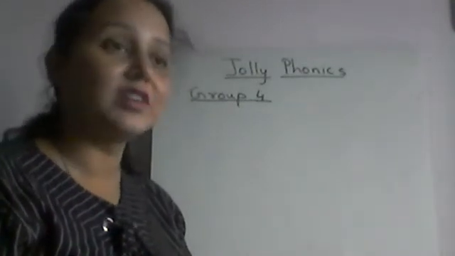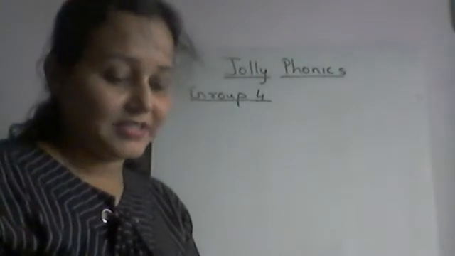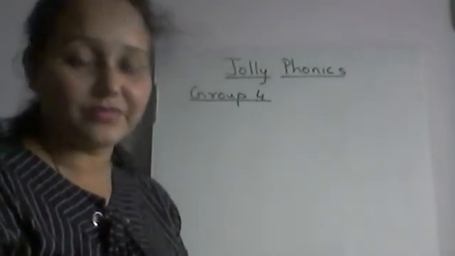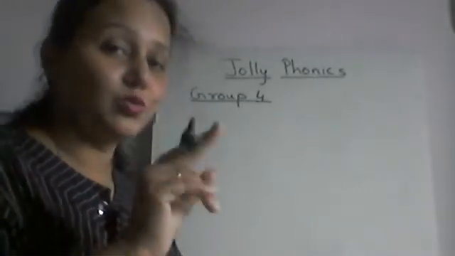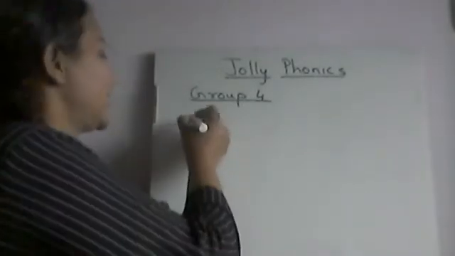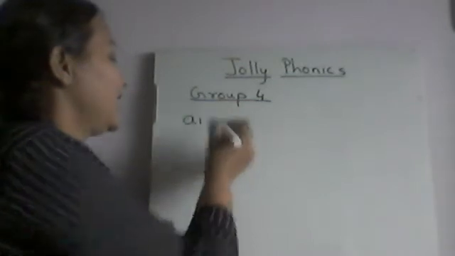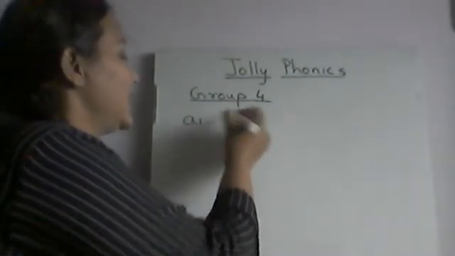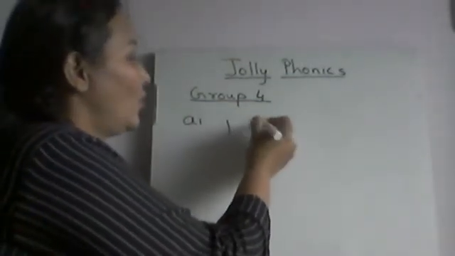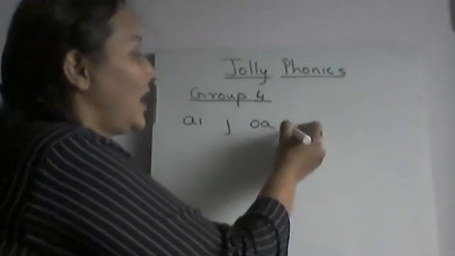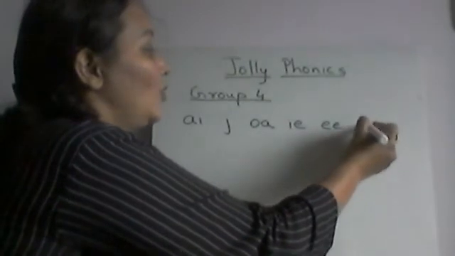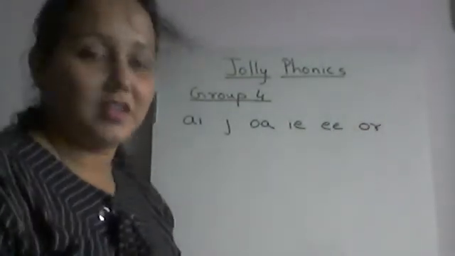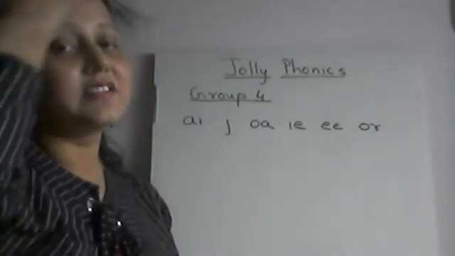Now today we are going to learn Jolly Phonics Group 4. What are we going to learn? Jolly Phonics Group 4. Here we will write the sounds first. There is some two letter blending. So we can say first is A-I, J, O-A, I-E, E-E, O-R. Now first let me tell you one thing.